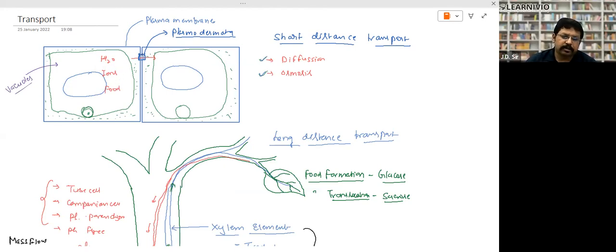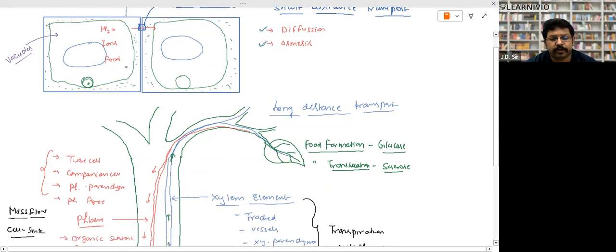There are some connections between two plant cells, where the protoplasm of the plant cells remains interconnected. So transport of water, ions, and food takes place from higher concentration to lower concentration. This is called diffusion. Sometimes we use the term osmosis for it, right? That is a specific topic. We'll discuss that in detail later. That is short distance transport. So short distance transport takes place through diffusion and osmosis.